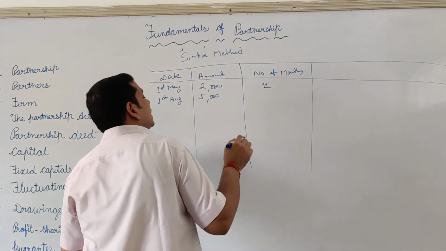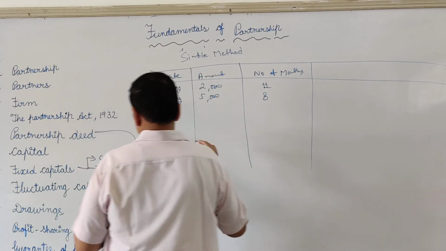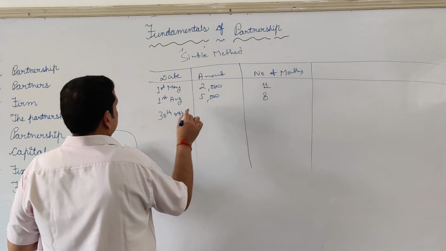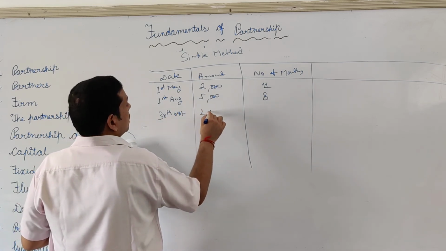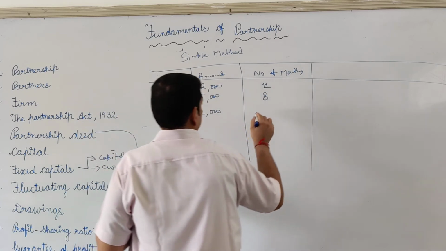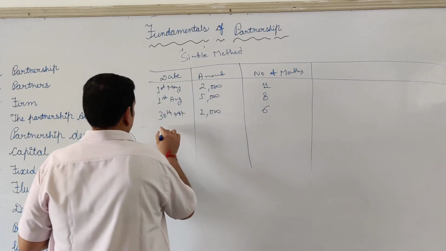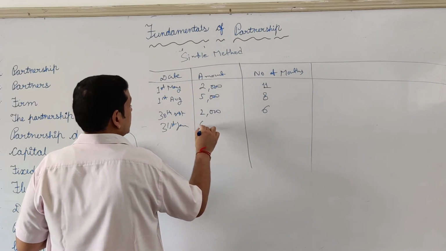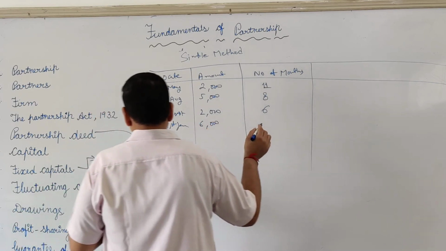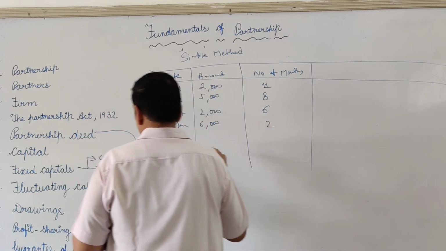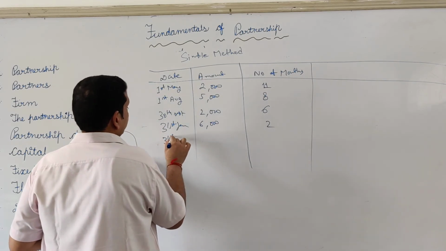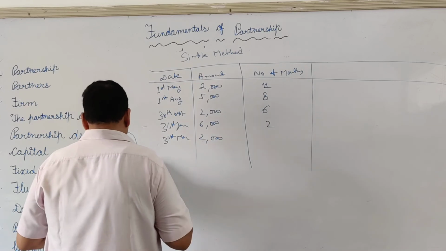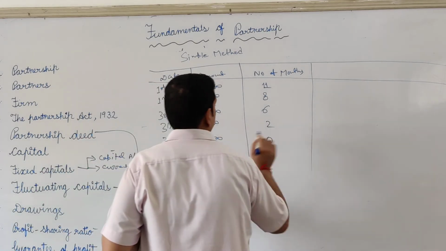The number of months for which money is out is 8. 30th September, again 2000, 6 months. 31st January, 6,000, months is 2. And 31st March, 2000, months is 0.